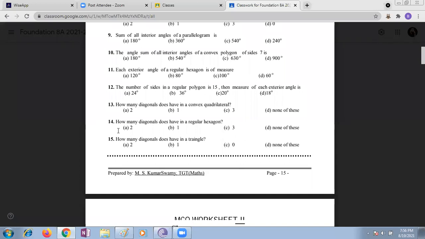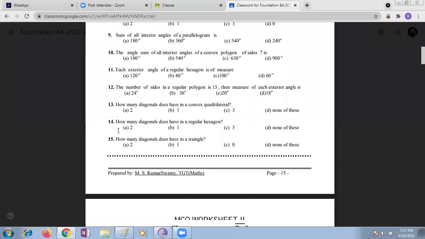Now, Divyesh, Ayush, are you there in the class? Yes, ma'am. Ayush, can you please read the 13th question? Yes, ma'am. How many diagonals does a convex quadrilateral have? How many diagonals in a convex quadrilateral?